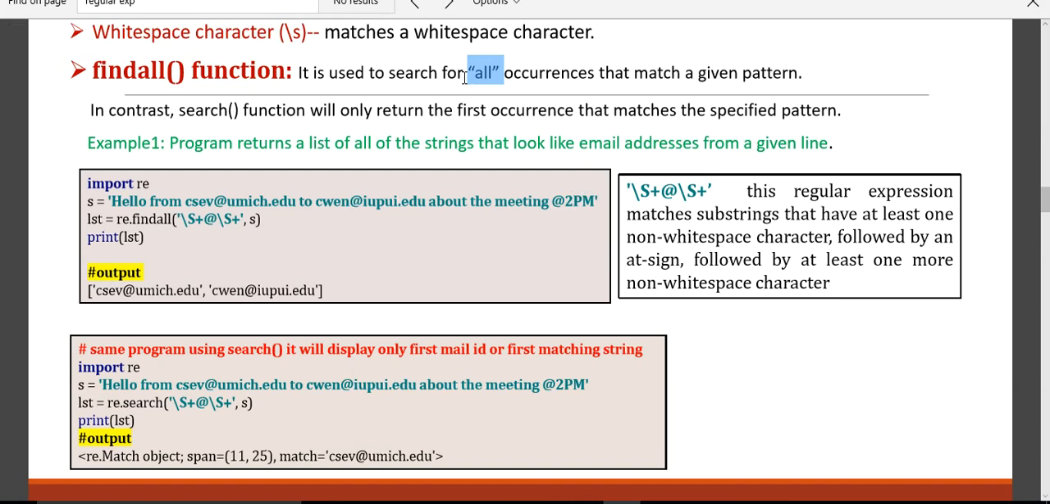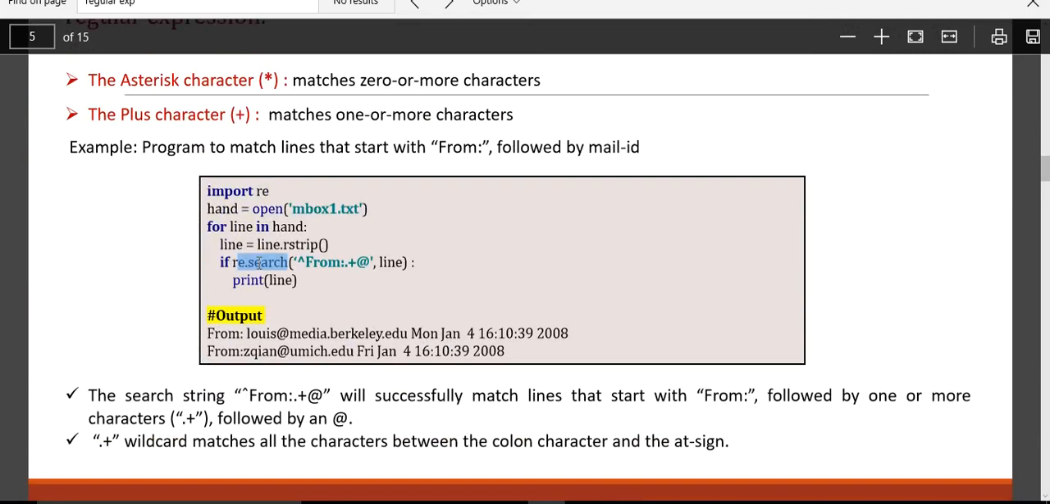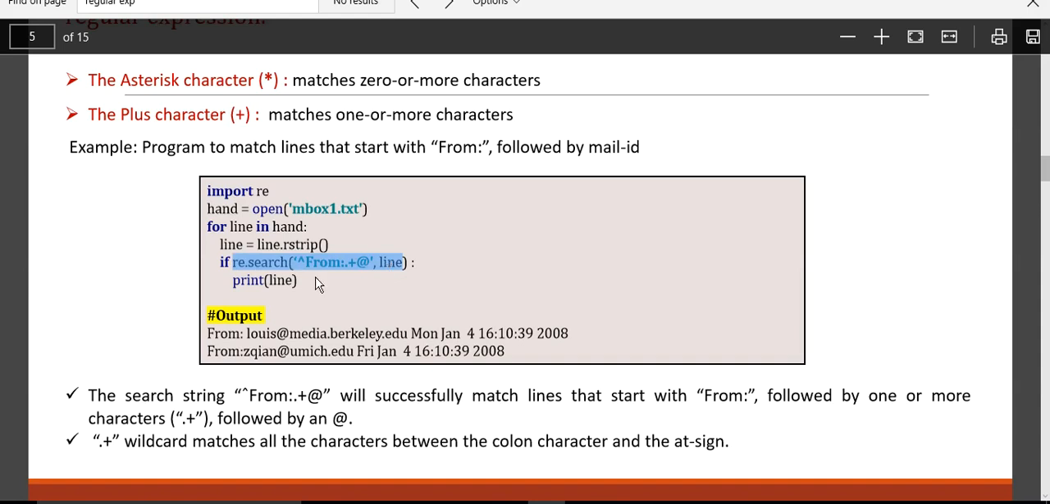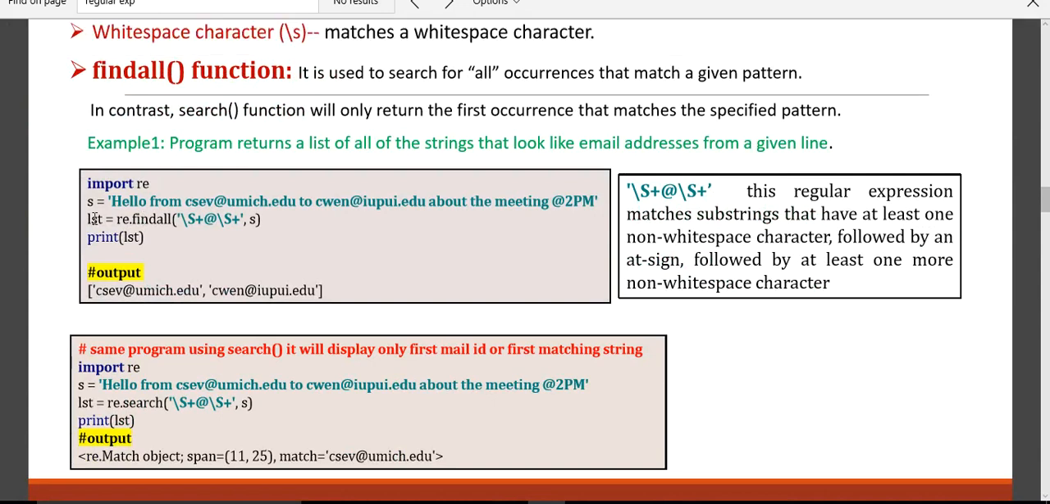Because findall is going to return the pattern that is matched, it returns the particular string that we are searching for. But the search function is not returning the string itself. If it is available, we print if the condition is true. So when we execute this predefined method, it comes out with true or false. But findall is going to return that particular pattern that we match.